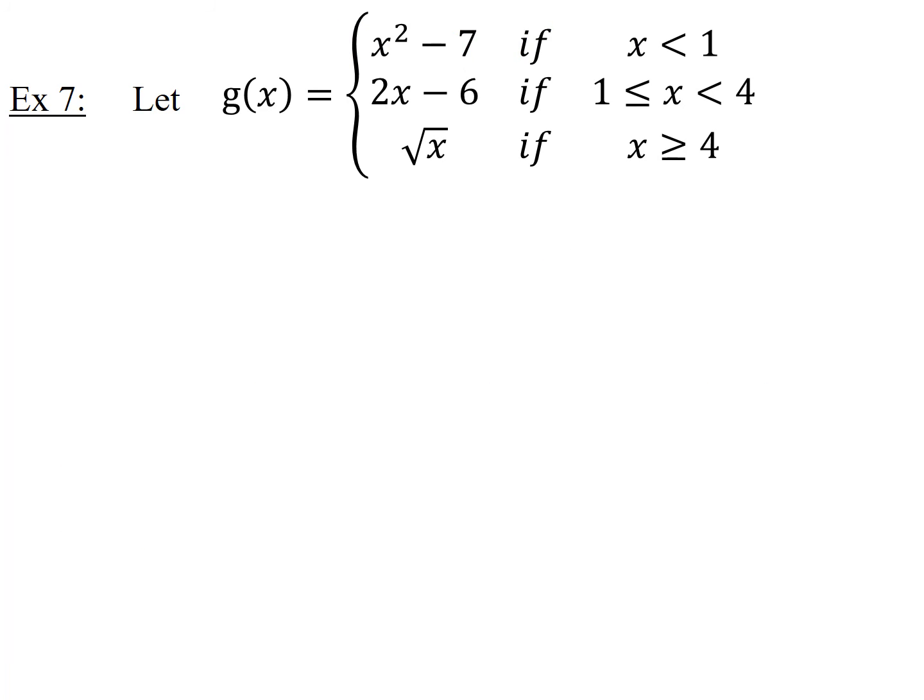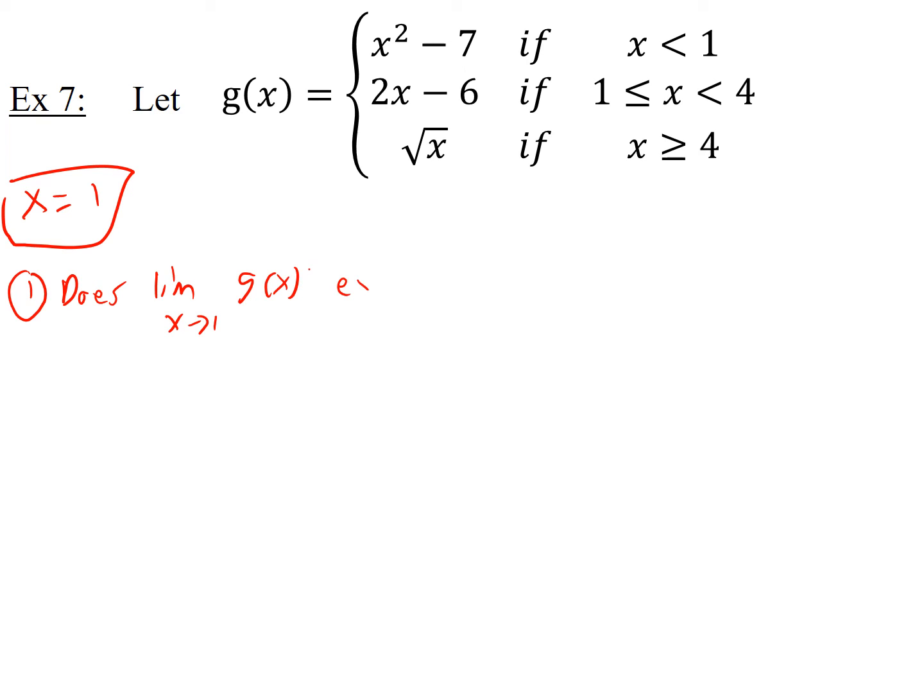Let's move this up here to give us more room. So first I'm worrying about the number 1. So at x equal 1, what's going on? Okay, so first question for continuity, does the limit as x goes to 1 of this function exist? So to figure that out, remember, we talked about limits of piecewise functions, and when you're trying to find the limit as x goes to 1, since the piece you use depends on what side of 1 you're on, you're going to have to use left and right hand limits for this limit.